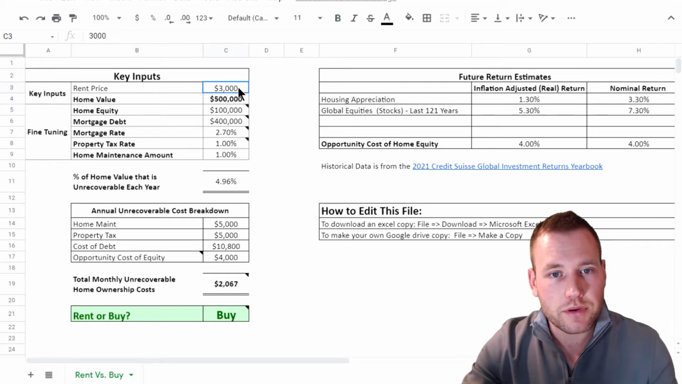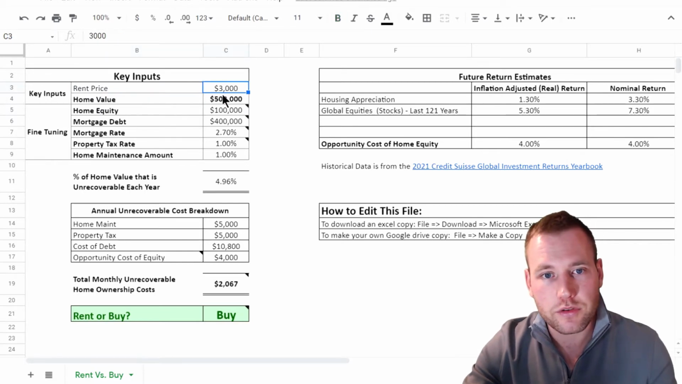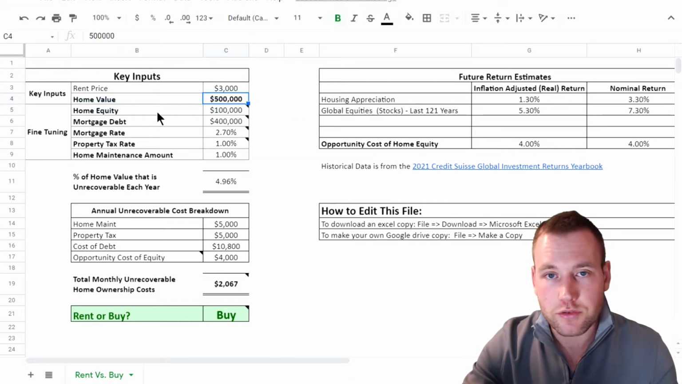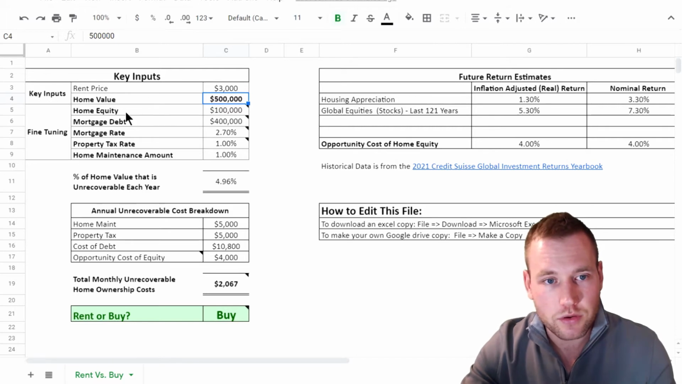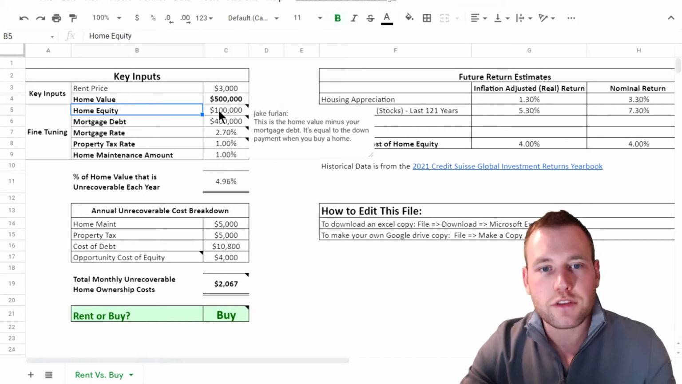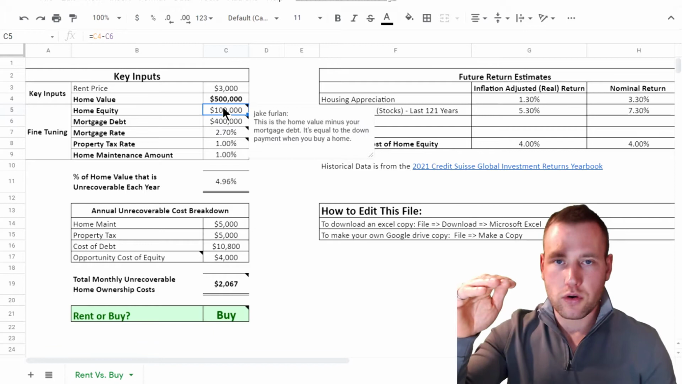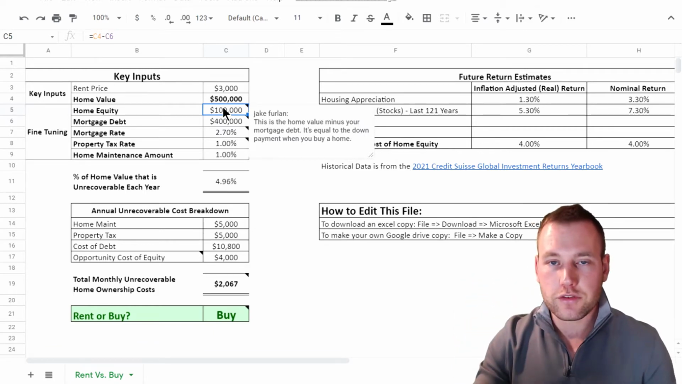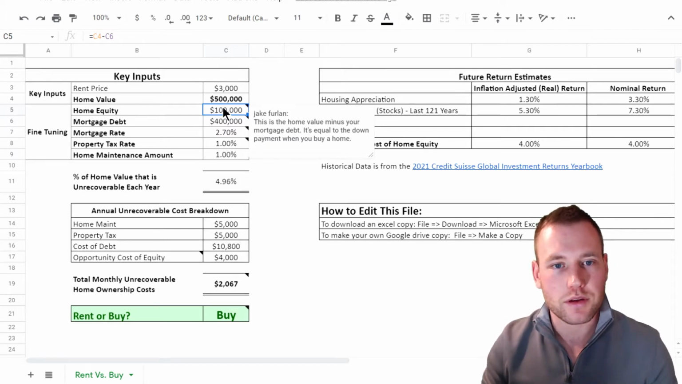So, rent price, you put that in for comparison purposes. Use the rent price in your area if you're not currently renting. The home value, so this is the market value of the home, what your house could sell for or what you would buy a house for today. Home equity, so this is the difference between the market value of the home and what you owe on the home. So if you sell the house today and you pay down the mortgage, whatever you have left, that's your home equity.